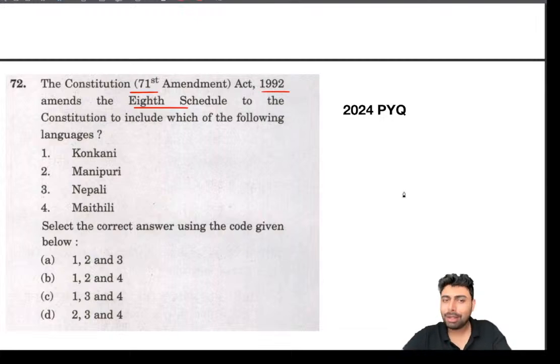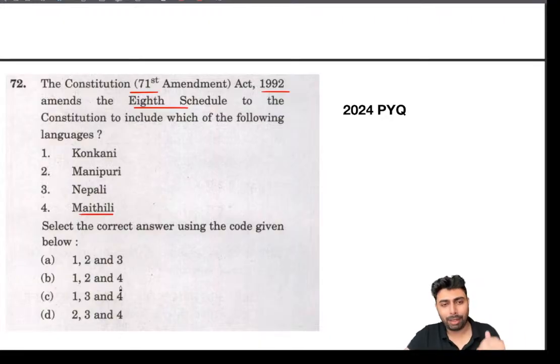So even if I knew the fact that the 92nd Constitutional Amendment Act, or the latest amendment, included Maithili, Bodo, Dogri, Santali, and these languages, I didn't know when exactly the amendment was made. But the fact you need to keep in mind is that Maithili was the latest addition and the latest amendment was the 92nd Amendment, and prior to that the 71st Amendment.